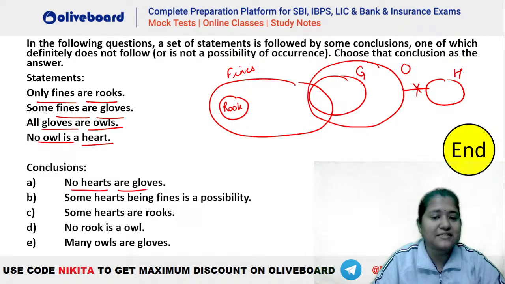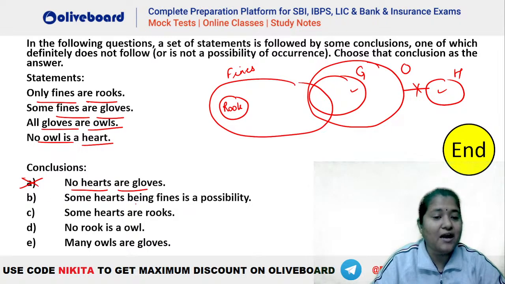First one, no hearts are glove. You can see no hearts are glove. That is going to be definitely true here. Heart cannot interact with owl and hence it cannot interact with glove also. So this is definitely true, hence not the right answer because we have to tell definitely false.